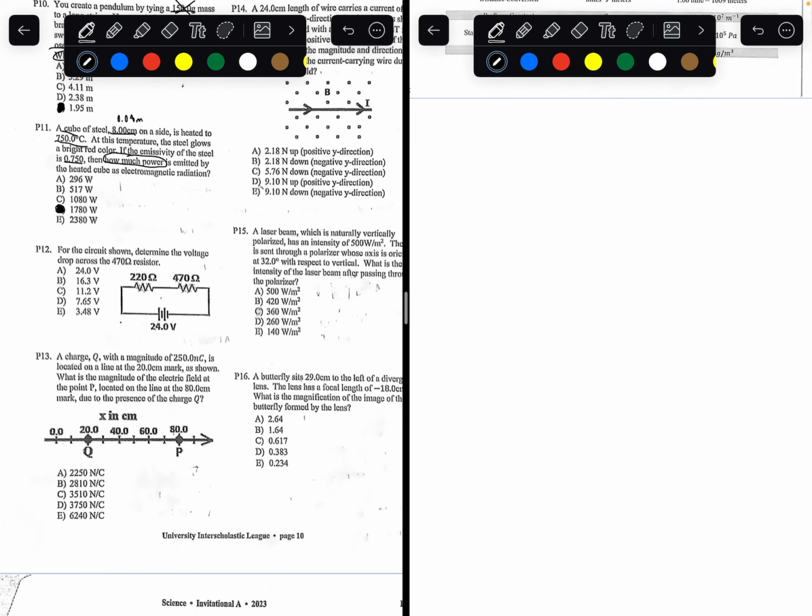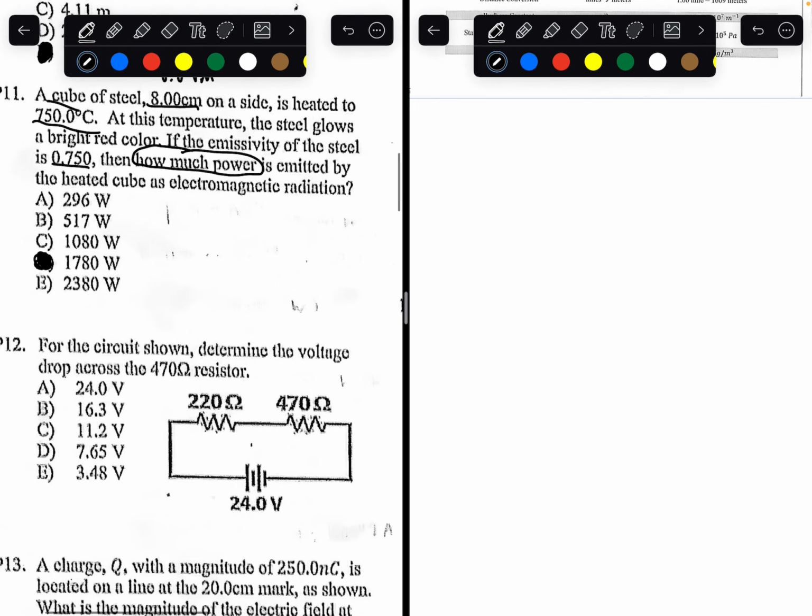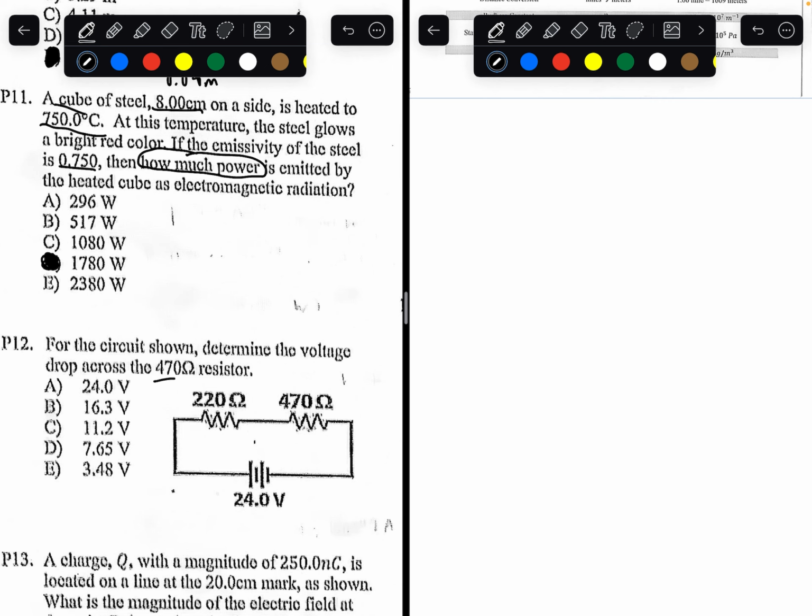Number 12. For the circuit shown, determine the voltage drop across the 470 ohm resistor. This question has to do with Ohm's law. Voltage equals current times resistance. We know in a series circuit, which is shown here, we add up all the resistors. So if this is R1, this is R2, the total resistance would be equal to R1 plus R2. Since these two are in a straight line, they are in a series circuit. So 220 plus 470 would be equal to 690 ohms.